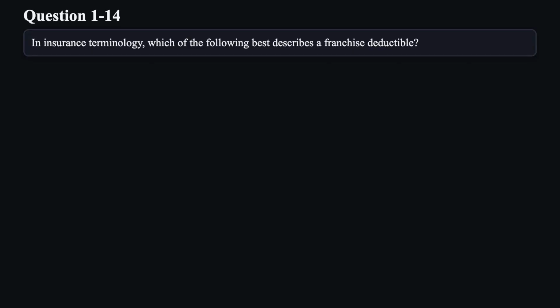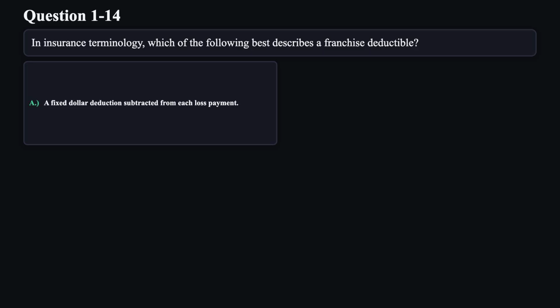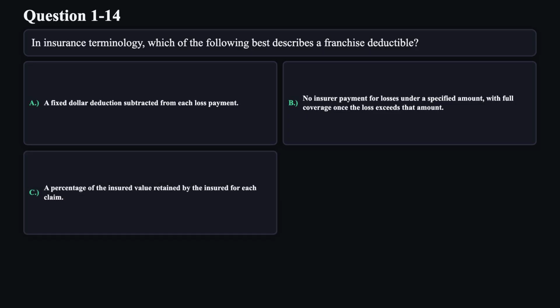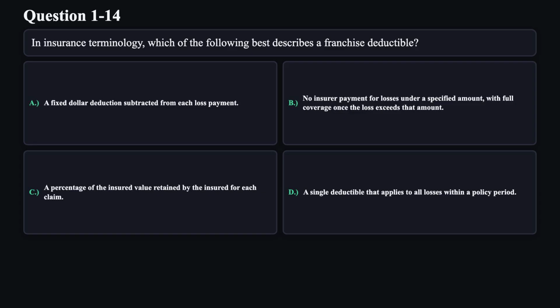Question 14. In insurance terminology, which of the following best describes a franchise deductible? A. A fixed dollar deduction subtracted from each loss payment. B. No insurer payment for losses under a specified amount, with full coverage once the loss exceeds that amount. C. A percentage of the insured value retained by the insured for each claim. D. A single deductible that applies to all losses within a policy period.